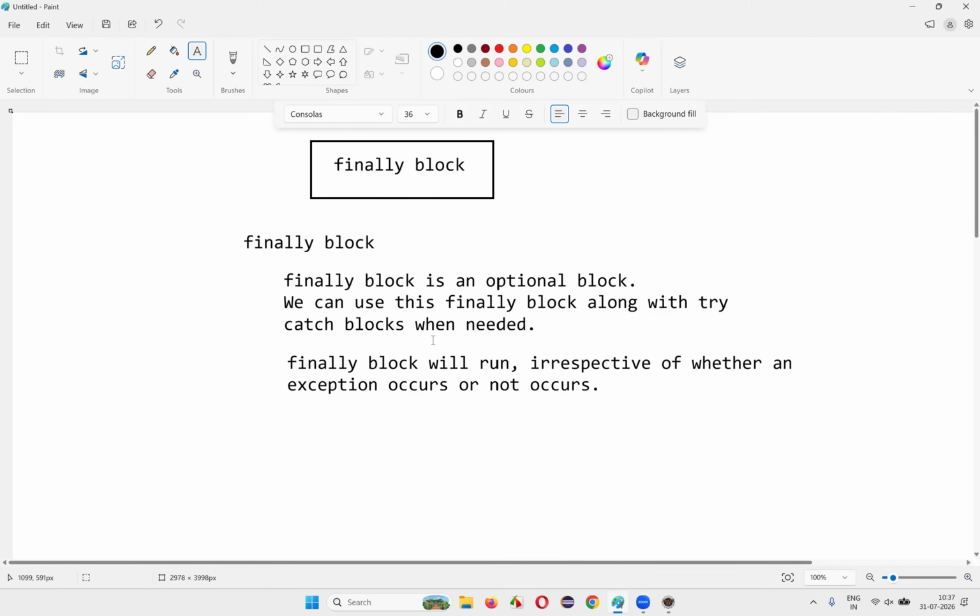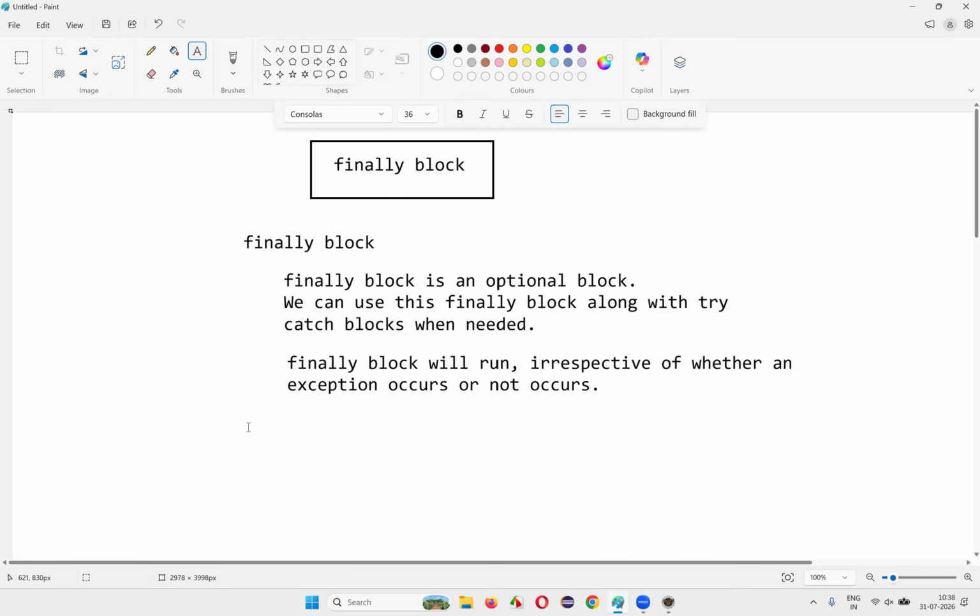But is there any kind of thing in Java where, no matter what, whether the exception occurs or doesn't occur, we can get a piece of code to be compulsorily executed? No matter what, that piece of code should run while handling the exception. That's where the finally block comes into the picture. When specified along with try catch blocks, the code inside the finally block is going to run no matter what.